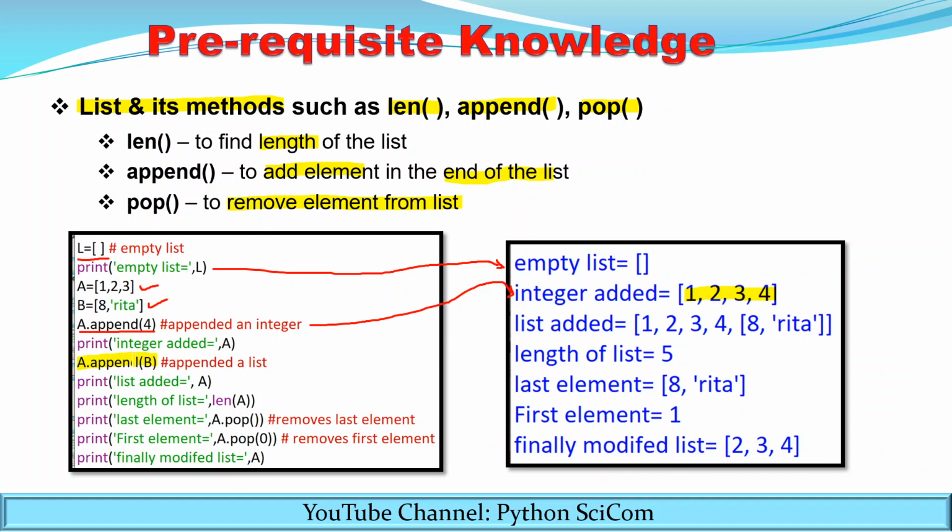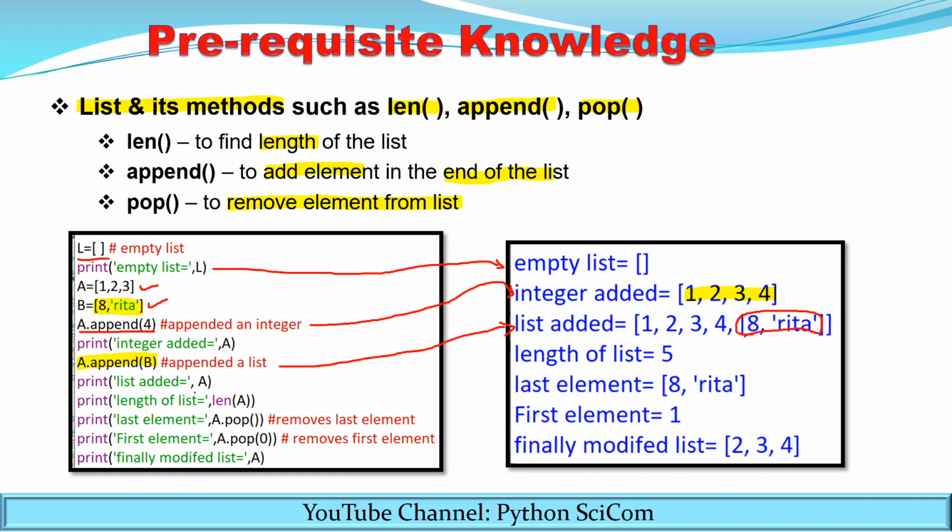Now my list contains 1, 2, 3, 4, and I want to add B. B is itself a list, so this will be added as one of the elements into the list A. Now this is the output when B is added. So you can see now my list contains 1, 2, 3, 4 and a list containing 8, Rita. This is one of the elements of the list.